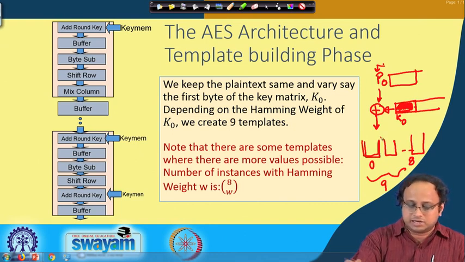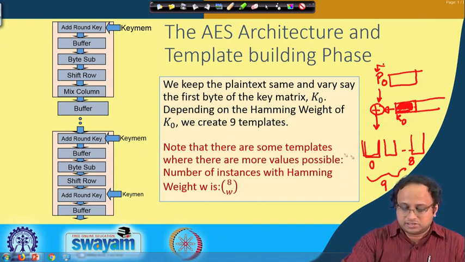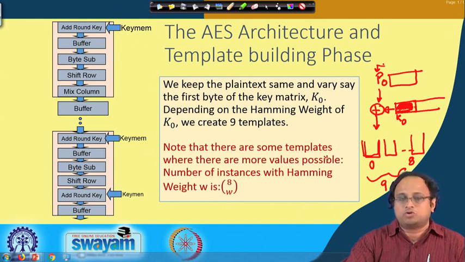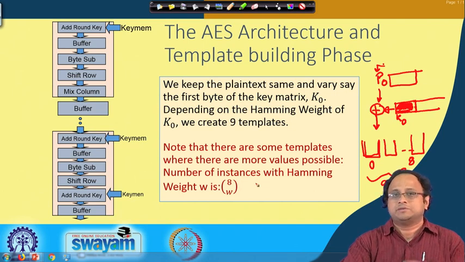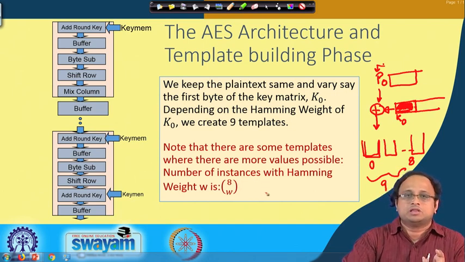So you can easily understand that there will be 9 templates, but there are some templates where more values are possible compared to the other ones. For example, if the Hamming weight is W, the number of instances which fall into that template class is 8 choose W, which is not the same if I vary W. If the Hamming weight is 0, there is only one possibility, all 0.